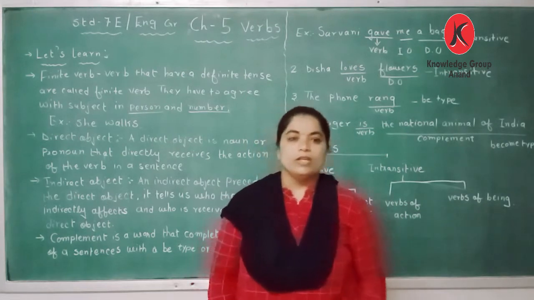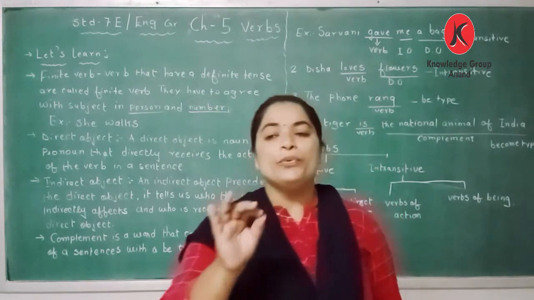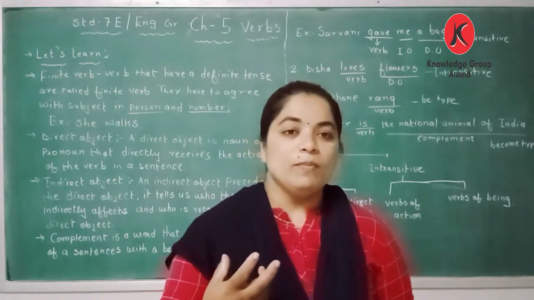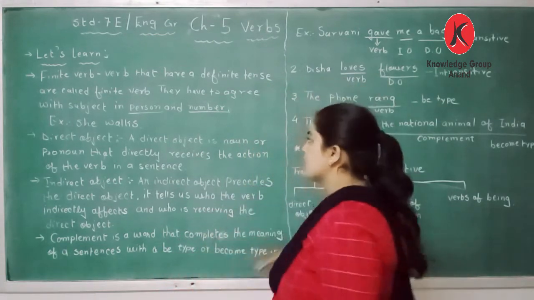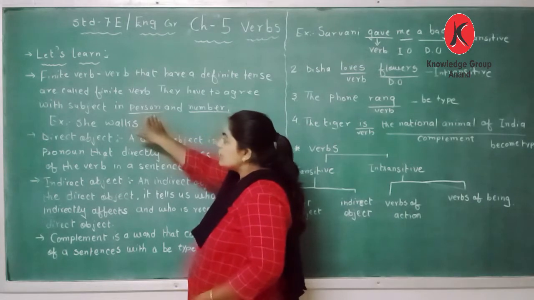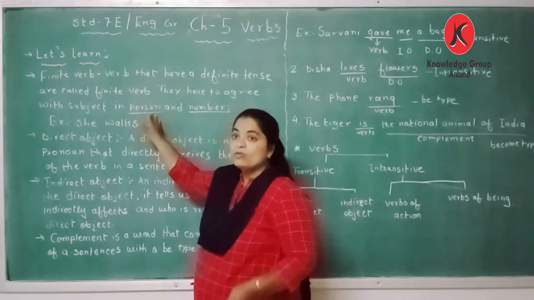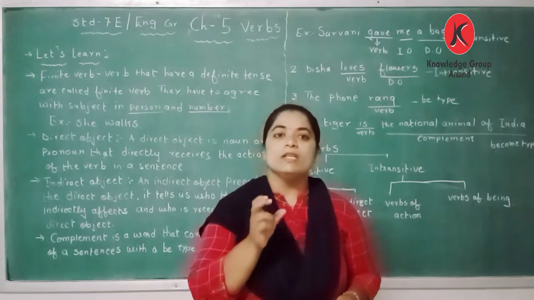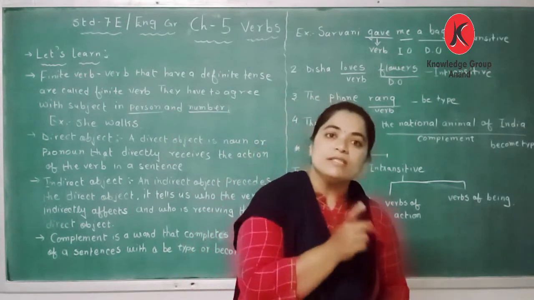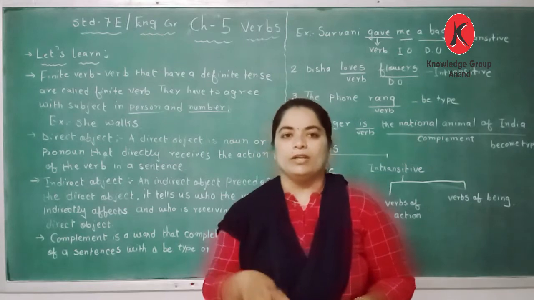See, we have pronouns. There are 3 persons: first person, second person and third person. So it says that whether it's a first person, second person, third person, whether it is singular or plural.